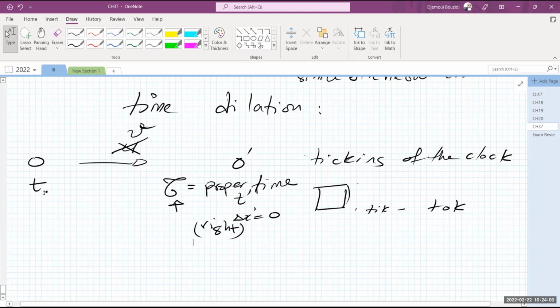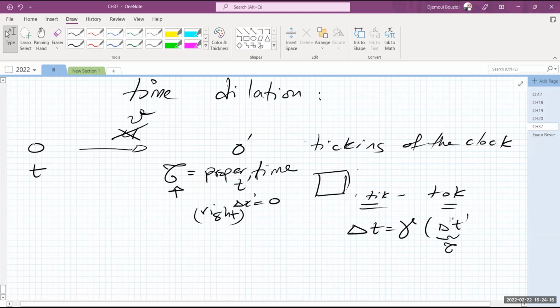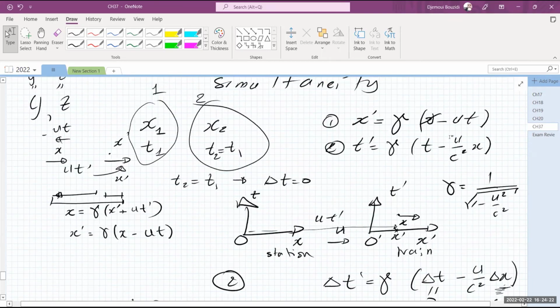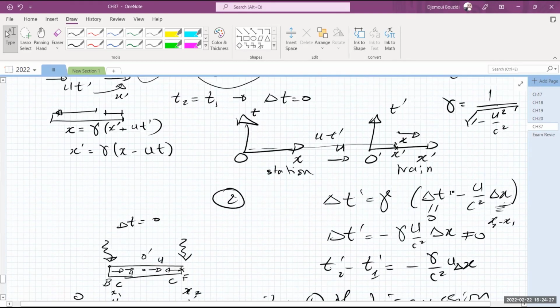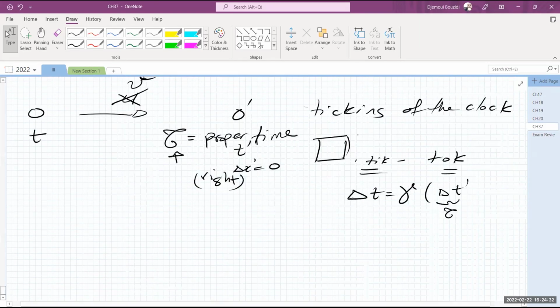However, when I'm looking at it from my vantage point, I'm measuring different times for you. This is the time I'm measuring for you that has lapsed during the tick and the talk. It's delta t equals, again, gamma times your delta t prime, which I'm calling tau now, plus the corrections coming from space. So I have to add the other one because I'm using my vantage point. So it's going to be a plus now instead of a minus in this expression. So it's going to be plus your velocity, which is v now, over c squared times delta x prime.